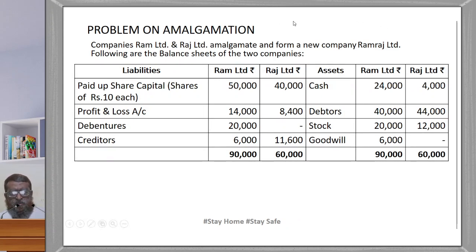Companies Ram Limited and Raj Limited amalgamate and form a new company, Ramraj Limited. Following are the balance sheets of two companies. Paid up share capital, shares of rupees 10 each, 50,000 and 40,000. Profit and loss account 14,000 and 8,400. Debentures 20,000 and nil. Creditors 6,000 and 11,600. Cash 24,000 and 4,000. Debtors 40,000 and 44,000. Stock 20,000 and 12,000. Goodwill 6,000. Total of the balance sheet, Ram Limited 90,000, Raj Limited 60,000.